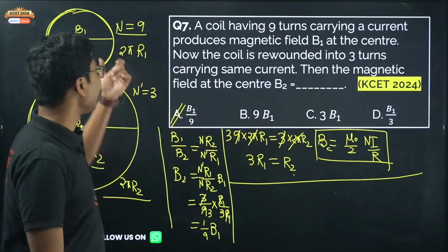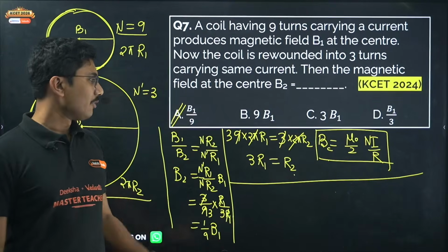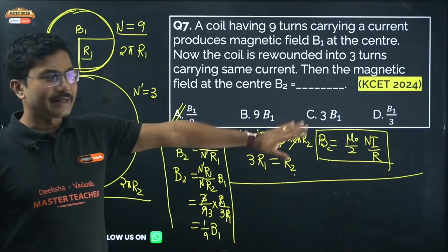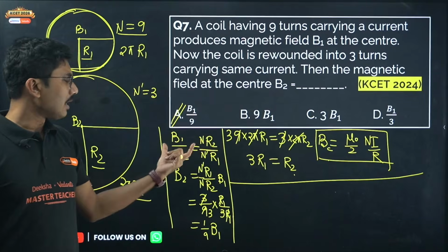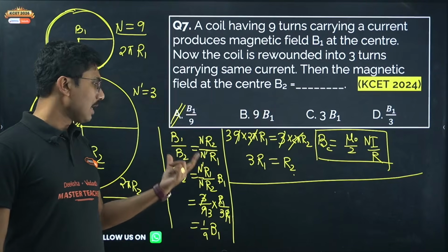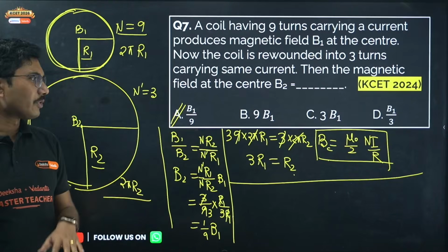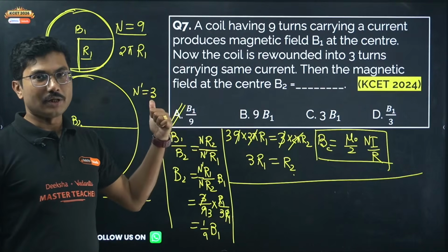Now because they have n number of turns, that n has to be included in the formula. Then just divide it. Don't try to find the magnetic field for both cases, that will be very long. Directly from this formula you should get the proportionality formula, and from there you just need to put the values and calculate it. Also one more thing, if you are changing the size of the loop, then the radius also changes.